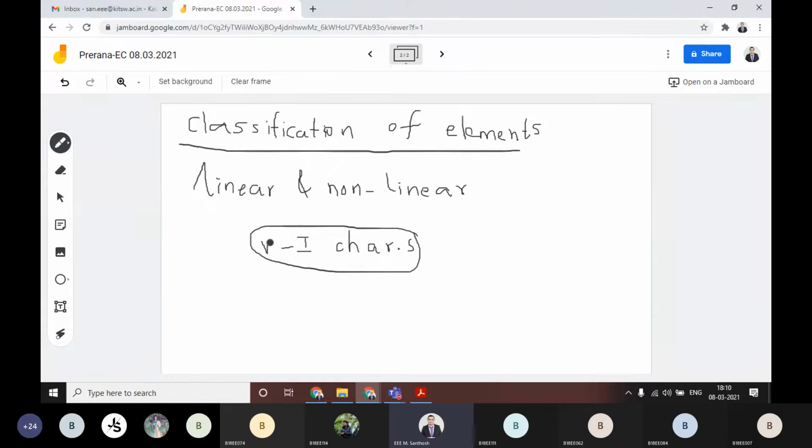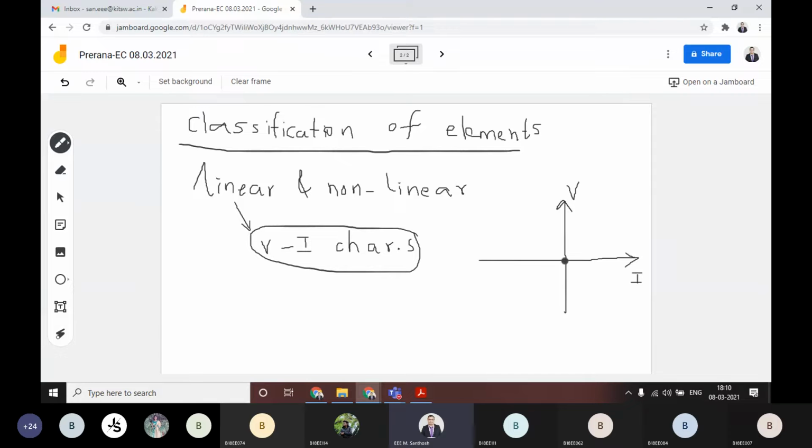Let me remind you, if an element is linear, then the VI characteristics, with I on one axis and V on the other, will have only one equation.